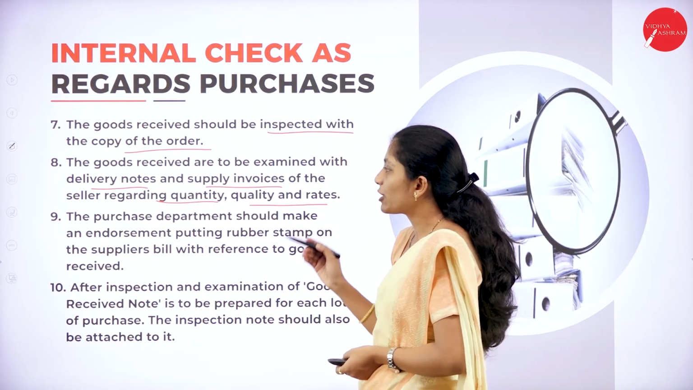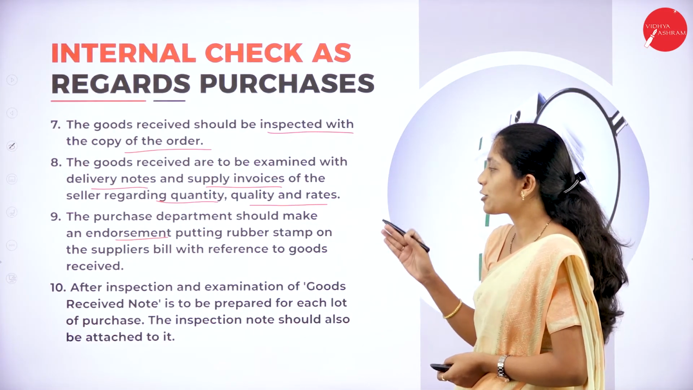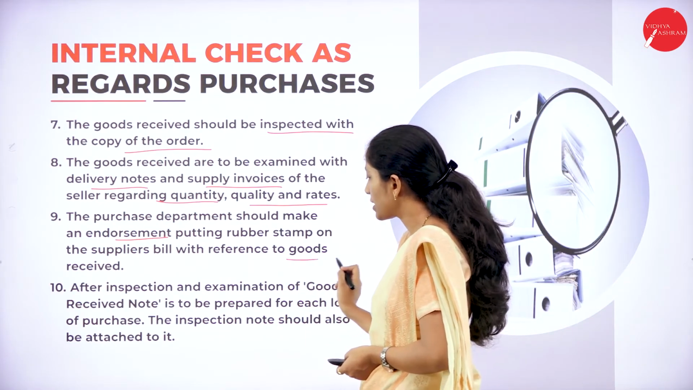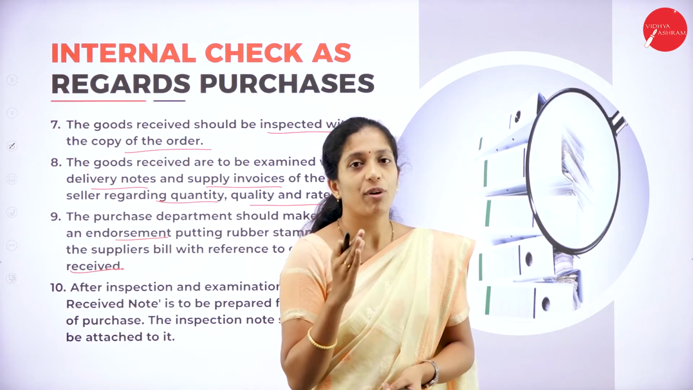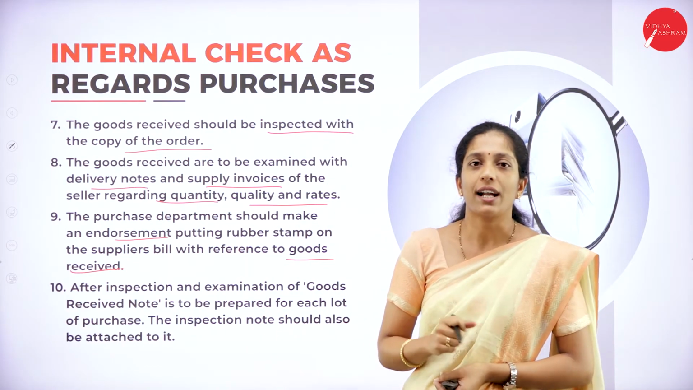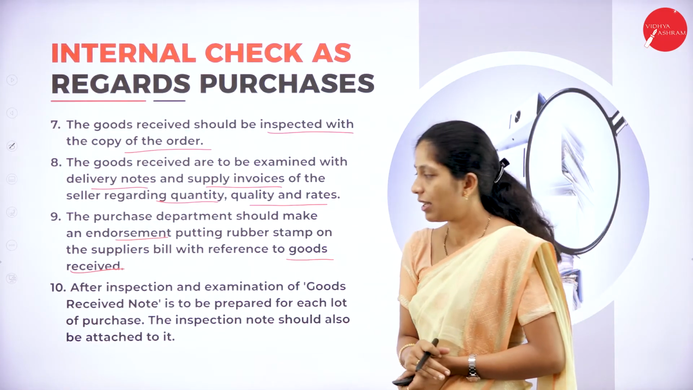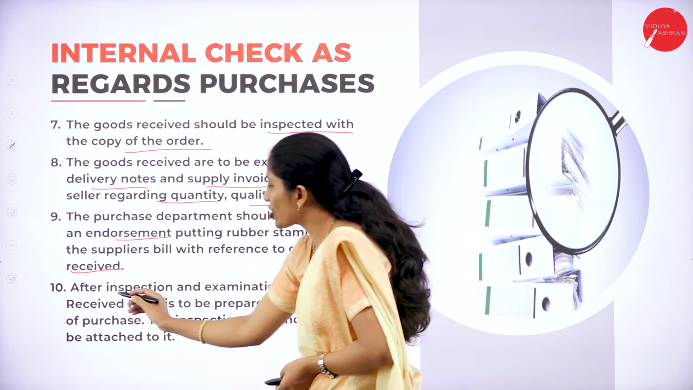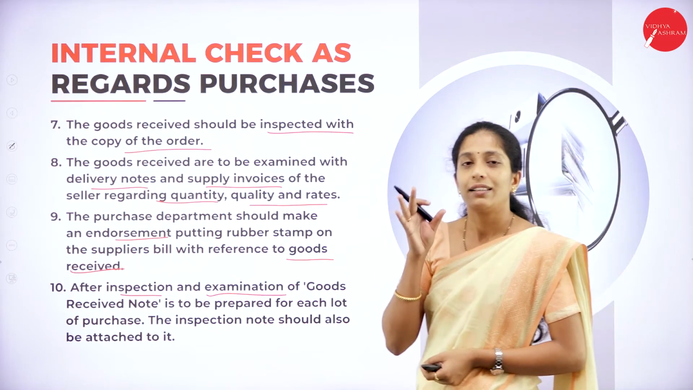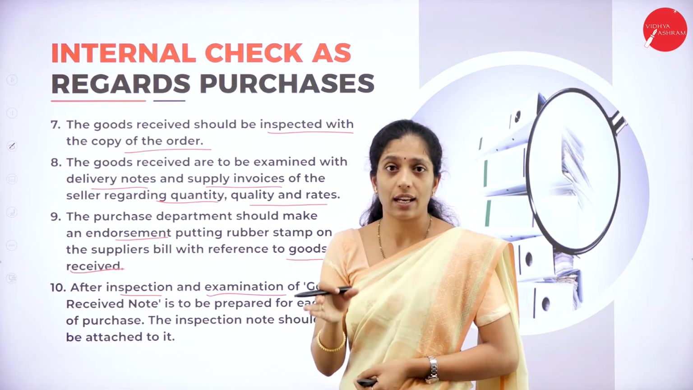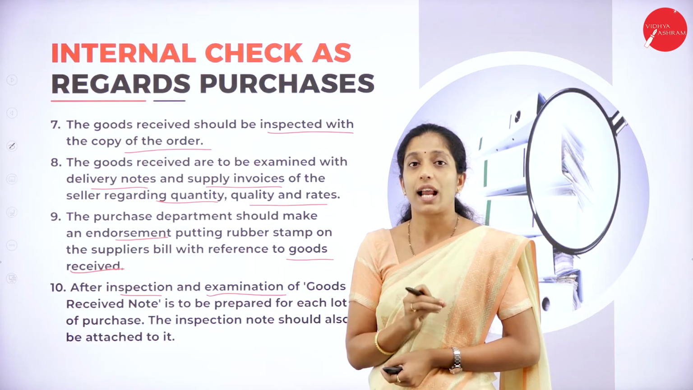The purchase department should make an endorsement, putting a rubber stamp on the supplier's bill with reference to goods received. So once the goods have been received, the supplier has to be informed about it, right? For that, a rubber stamp has to be made telling that the goods have been received. So after inspection and examination of goods, a note is made. Here that note is called what? Goods received note. That is, after receiving the goods, a note is made which is known as the goods received